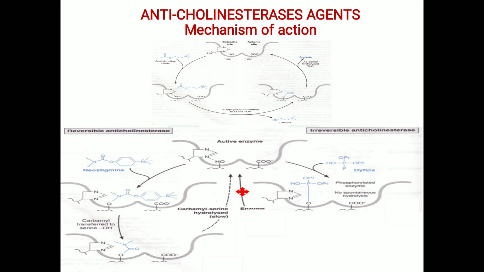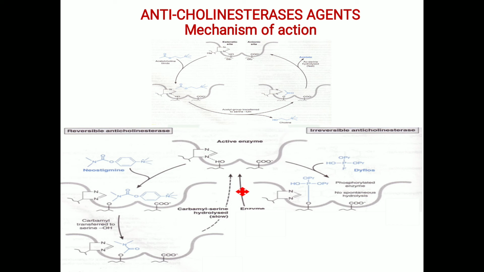Because it will form a phosphorylation reaction with the catalytic site of the enzyme. Here you can see it is a covalent bond formation between these irreversible inhibitors and the catalytic site of the enzyme. You know that a covalent bond is the strongest bond. It cannot be hydrolyzed easily. But in the case of reversible inhibitors, it will be a hydrogen bond. But here, it is a covalent bond.